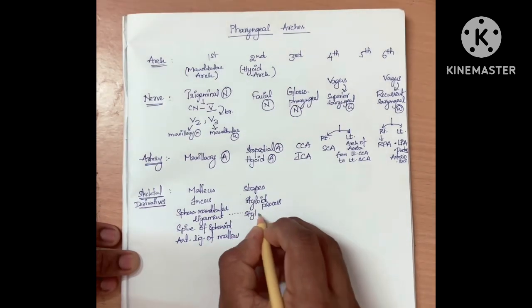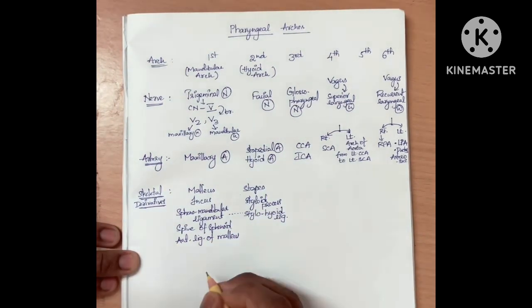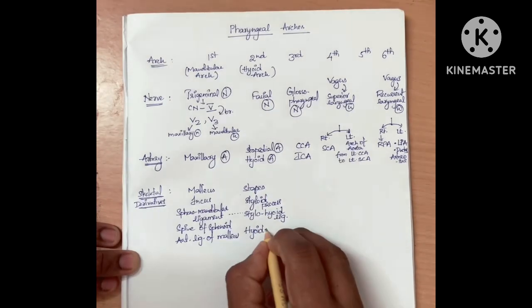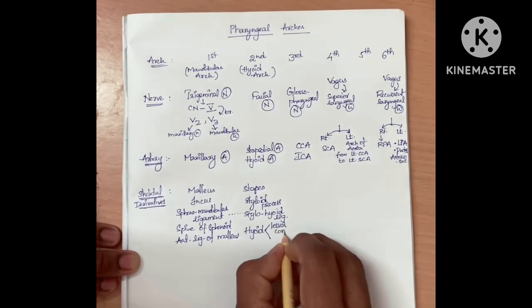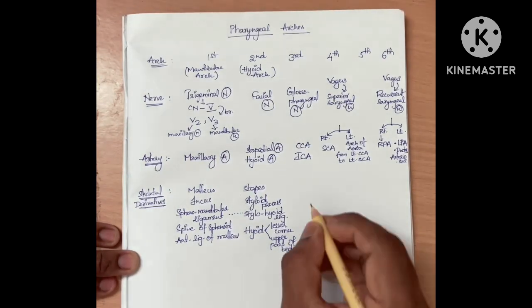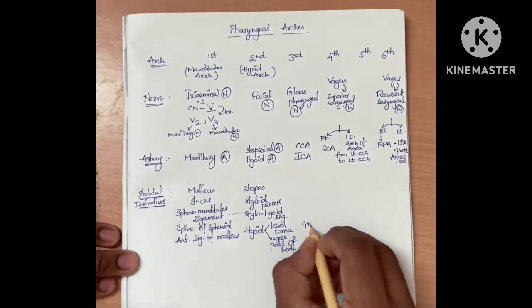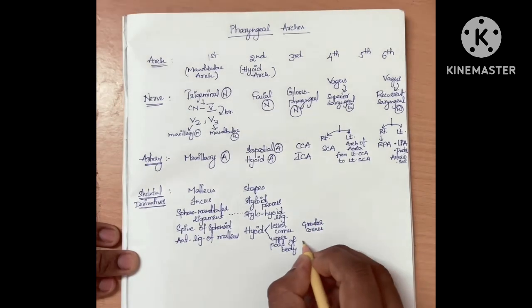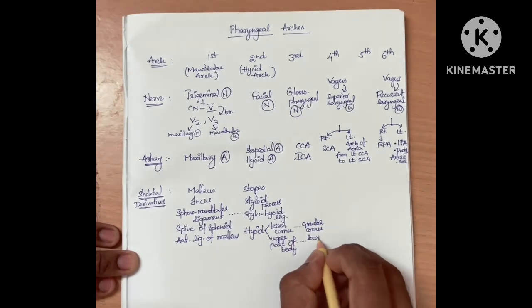Second arch derivatives: stapes, styloid process, stylohyoid ligament, hyoid bone, lesser cornu and upper part of the body. From the third arch arises the greater cornu of hyoid and lower part of hyoid body.